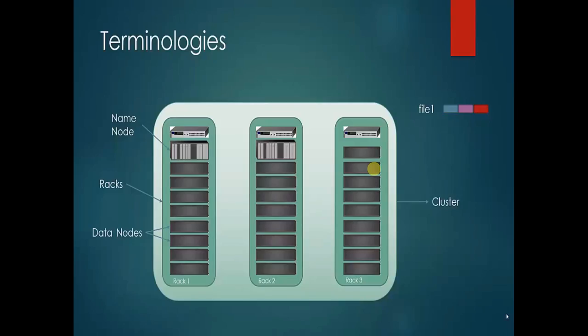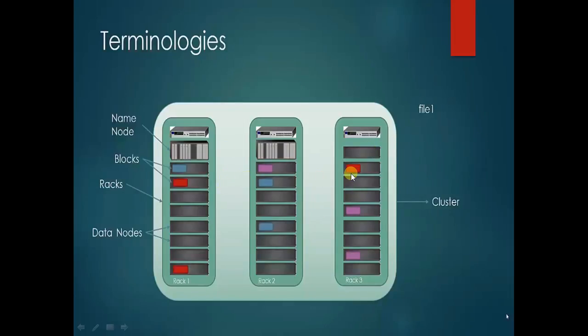With the help of these diagrams, as you can see, this is rack 1, rack 2, rack 3. These are data nodes, basically computers or your laptops. And this is the name node. This is an example of Hadoop 2.x, because here two name nodes control 2 racks, but I'm just explaining with a simple example. Suppose this file of 192 MB is split into chunks of 64 MB. Then these chunks get replicated by a factor of 3, then they get distributed over the cluster, and this whole part is known as the cluster.